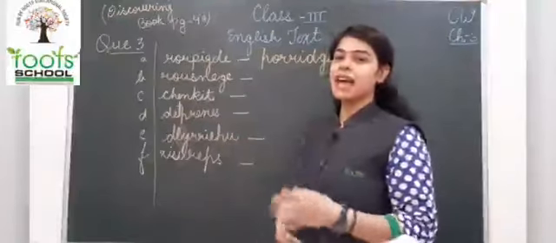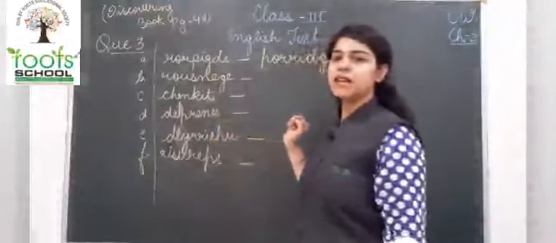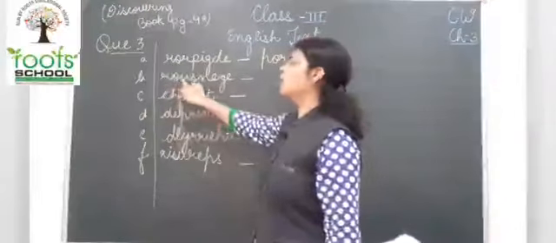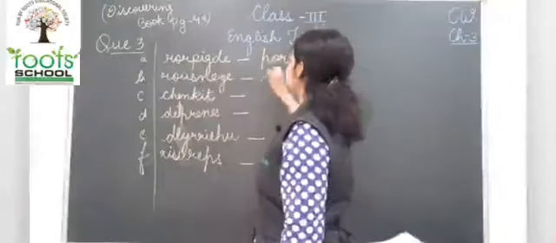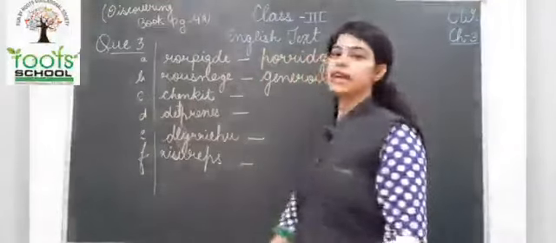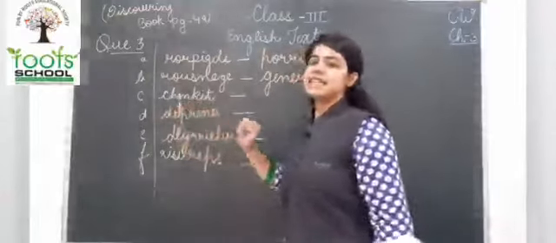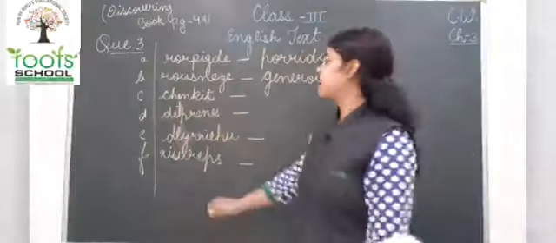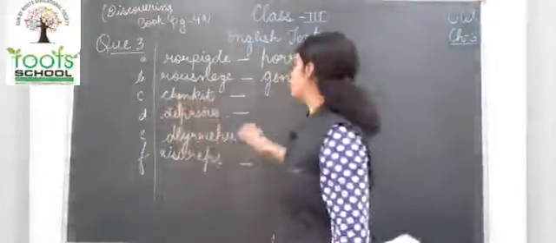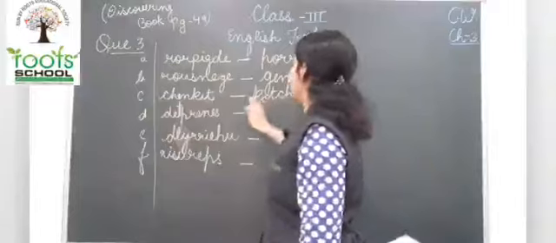Anna was very kind and generous. So we will first see whether we have all the letters for generous or not. G-E-N-E-R-O-U-S. Generous. The next word is C-H-E-N-K-I-T. This is very easy. You all can find. Yes, kitchen. K-I-T-C-H-E-N. Kitchen.